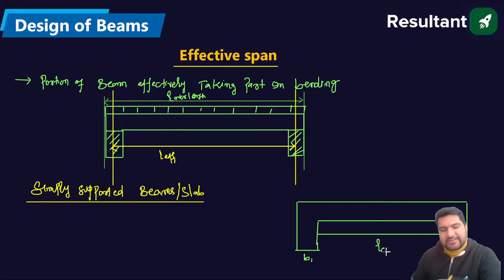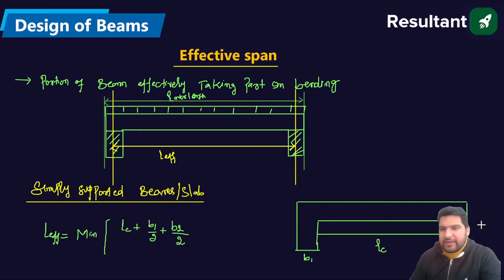So in that case, how can we define L effective? L effective will be simply the minimum of either LC plus B1 by 2 plus B2 by 2.